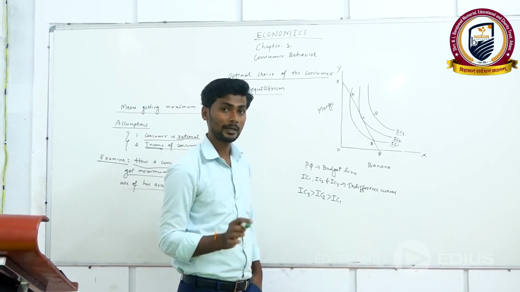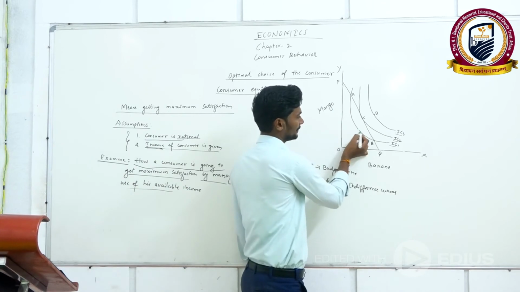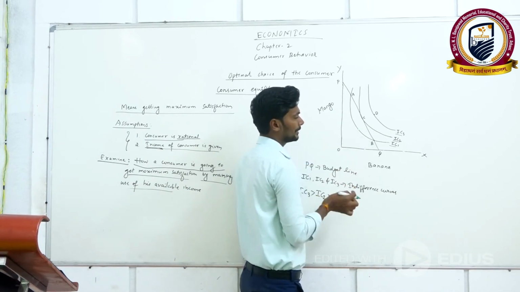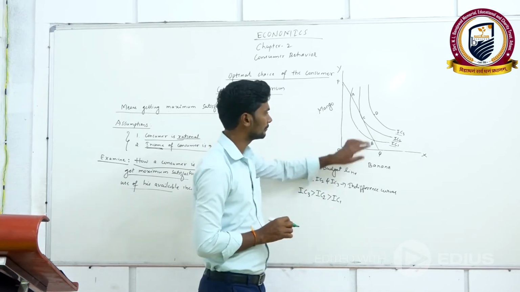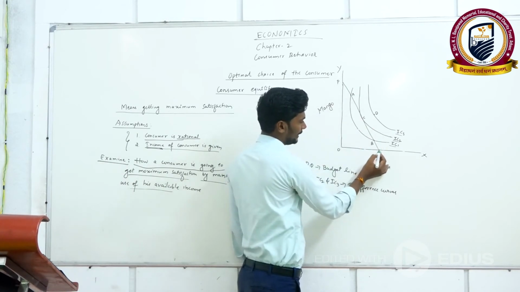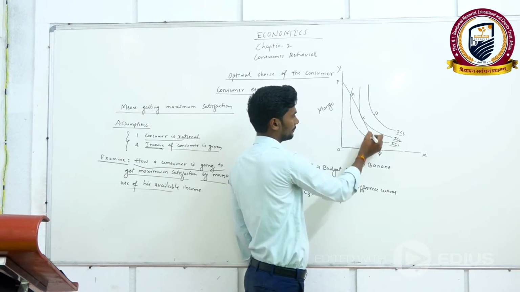Why is it so? I already told you in the previous videos. He cannot purchase the bundles which lie on IC3 because the consumer's income is only this much.